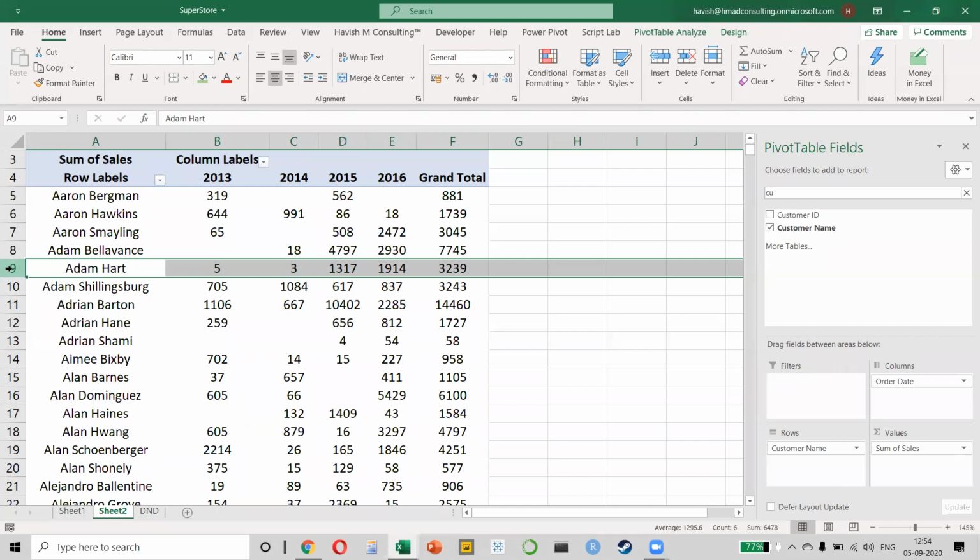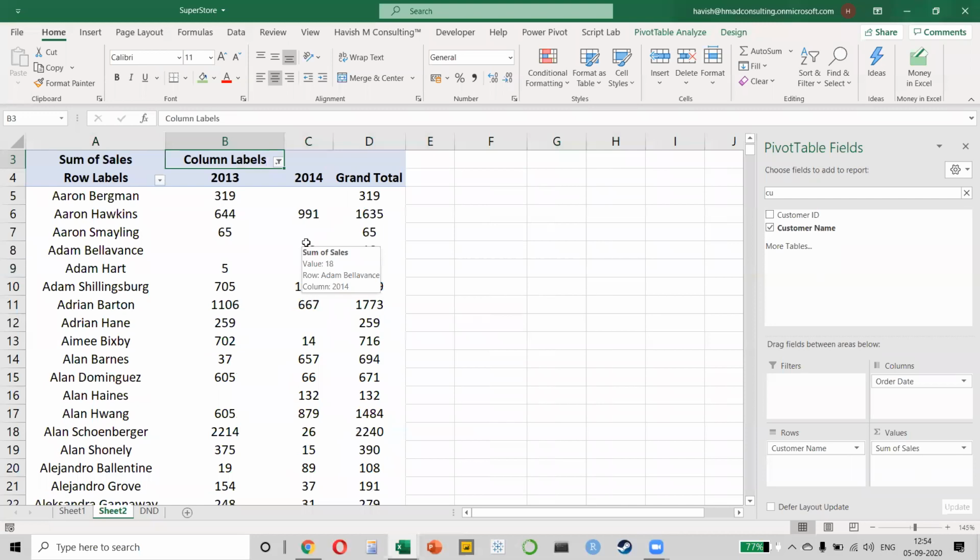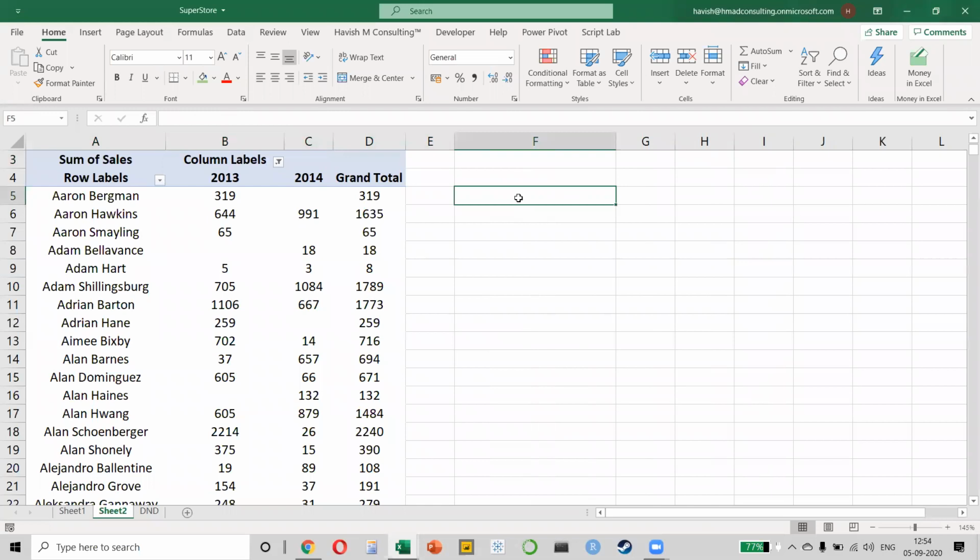But for now, I only want to focus on 15 and 16. Okay, forget 13 and 14 for now. I will just focus on 13 and 14. If I want to know who are the loyal customers, what I will do is I will simply write a simple formula here. Please watch everyone. I will say equal to,